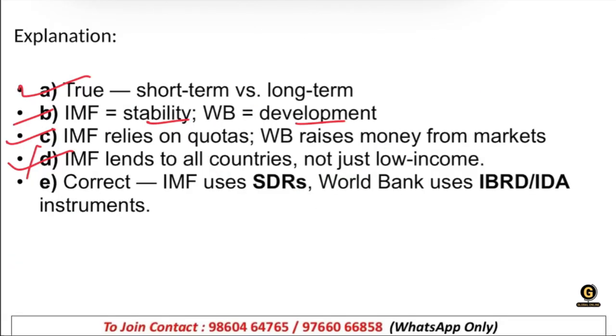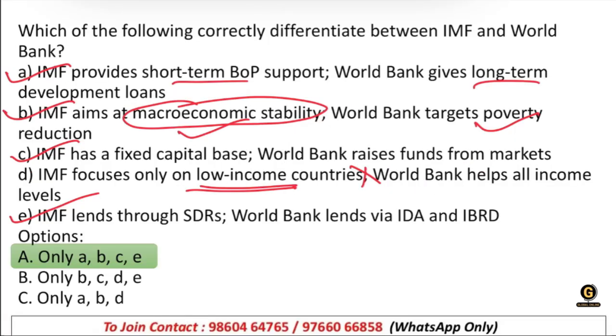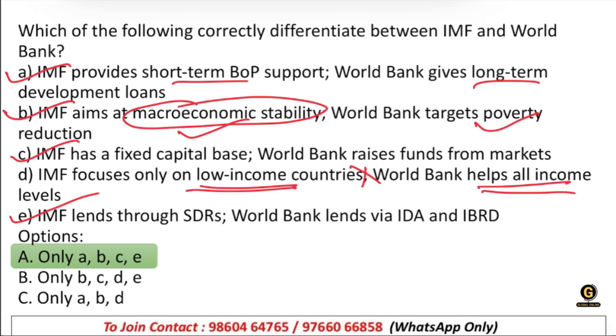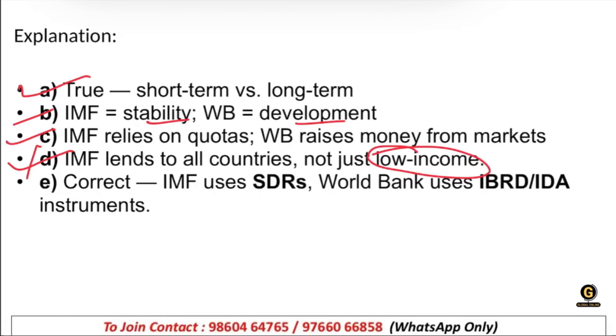That is also not correct as stated, not just low income. It gives for all. One option was not correct, so it should not be included. E is correct. IMF uses SDR and World Bank uses IBRD and IDA.